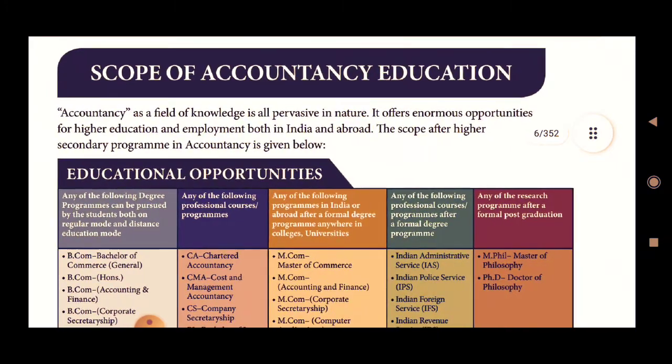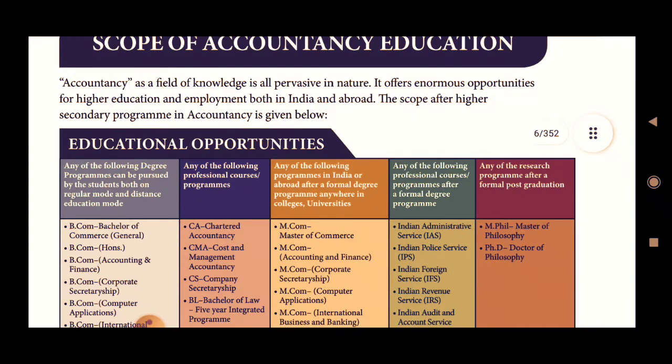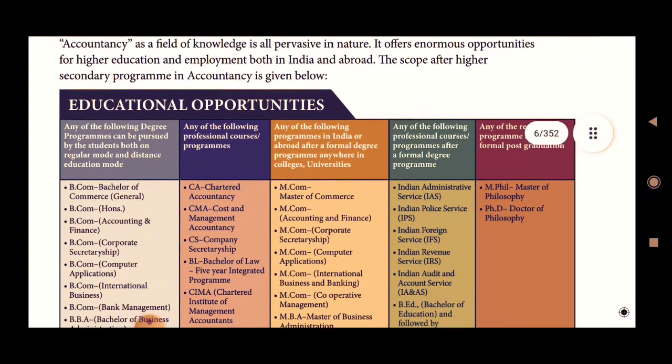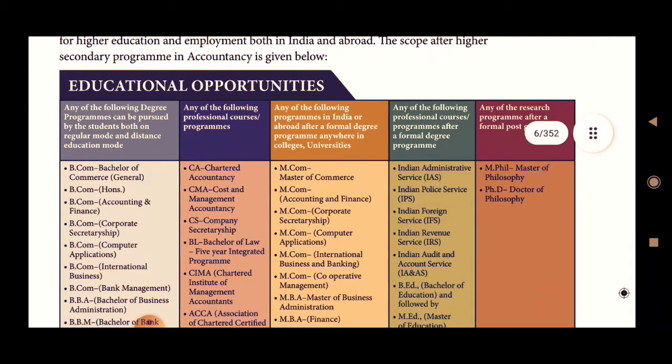The scope of the higher secondary program in accountancy is given below. What are the scope? Scope means its limits. Okay, educational opportunities. Any of the following degree programs can be pursued by the students both on regular mode or distance education mode. After your 12th standard, you can go directly to college and read. Otherwise you can do it in distance education mode.